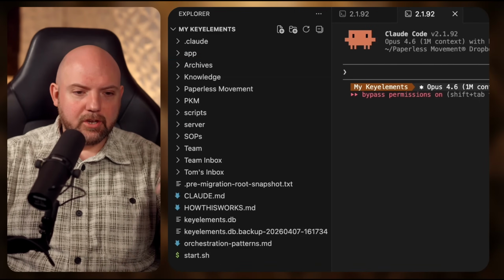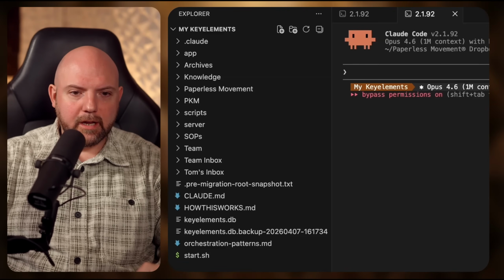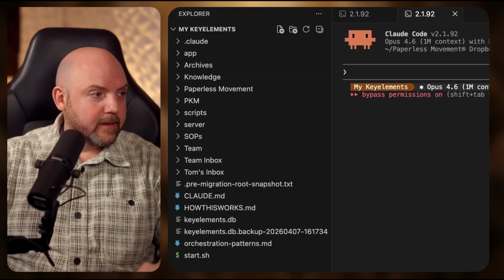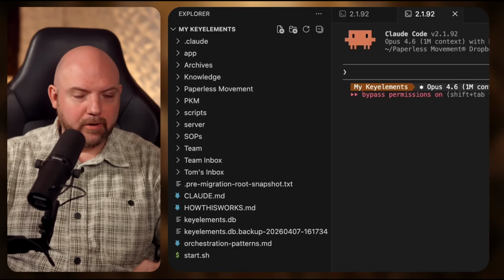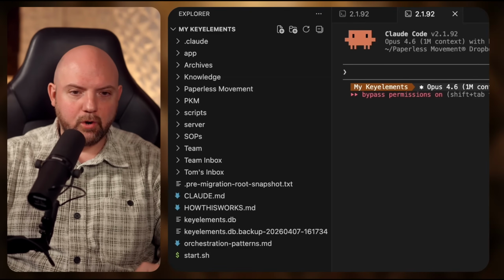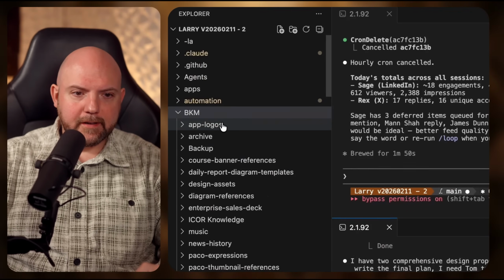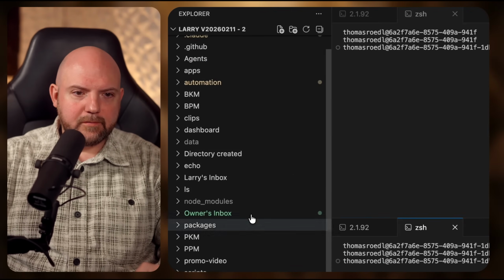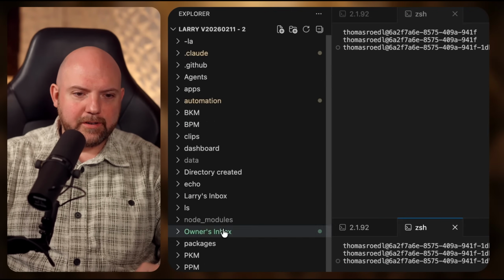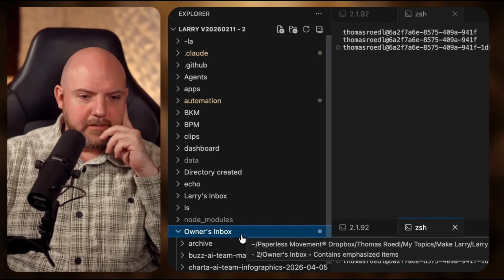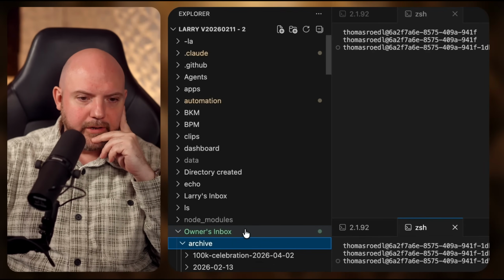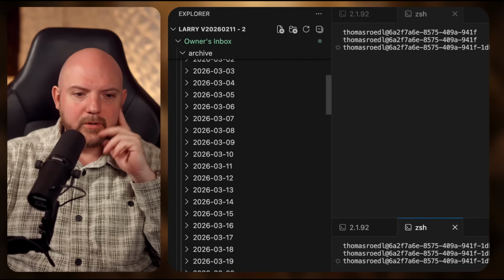And that's something I show you in another video, where you can now connect this knowledge base to GitHub and make it a synchronized repo, and you have access from anywhere, even from mobile, using your Claude mobile application. So here is, for example, the team. This is what I'm using in our business every day. And if you go to the owner's inbox, you see there's a lot of things going on. And if I go to the archive, you see how long I'm using this already.